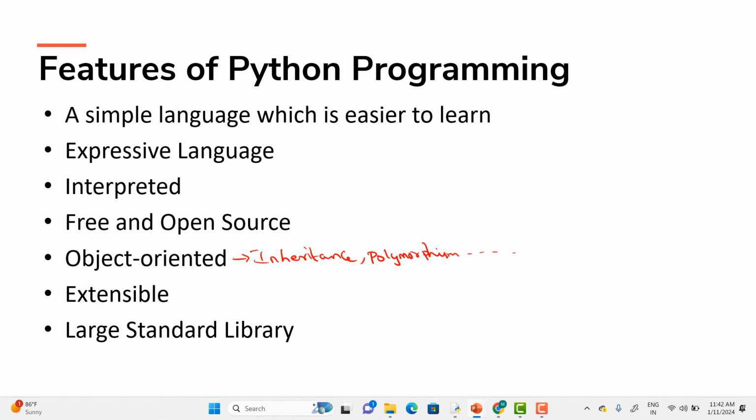There are so many features, and Python is secure. It will provide much more security to your applications if you develop them using Python with the help of this OOPS concept. Now coming to extensible, it implies that other programming languages, like C or C++, can be used to compile the code and thus can be used further in our Python code also.